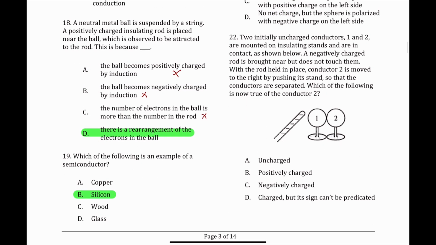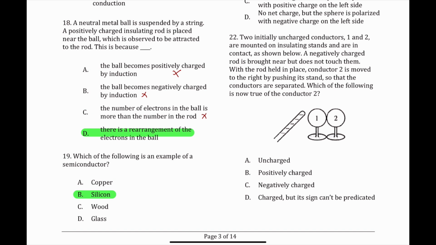22. Two initially uncharged conductors 1 and 2 are mounted on insulating stands and are in contact, as shown below. A negatively charged rod is brought near but doesn't touch them. With the rod held in place, conductor 2 is moved to the right by pushing its stand, so that the conductors are separated. Which of the following is now true of conductor number 2?